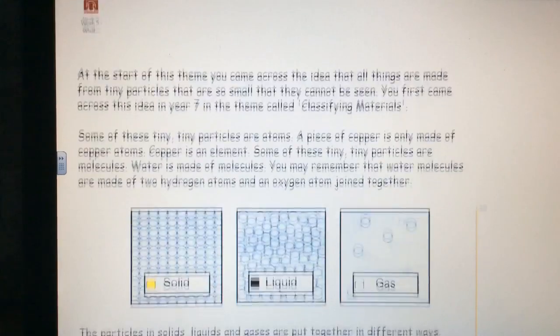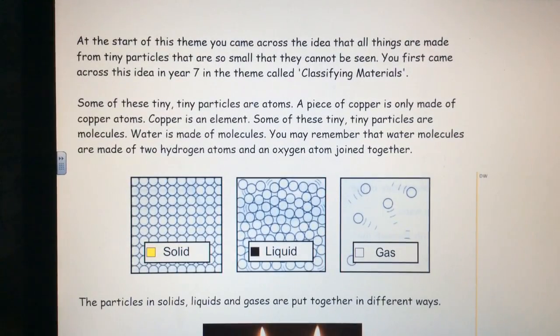At the start of this theme, you came across the idea that all things are made from tiny particles that are so small that they cannot be seen. You first came across this idea in Year 7 in a theme called Classifying Materials. Some of these tiny particles are atoms. A piece of copper is only made of copper atoms. Copper is an element. Some of these tiny particles are molecules. Water is made of molecules. You may remember that water molecules are made of 2 hydrogen atoms and an oxygen atom joined together.